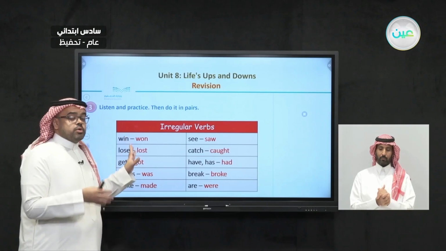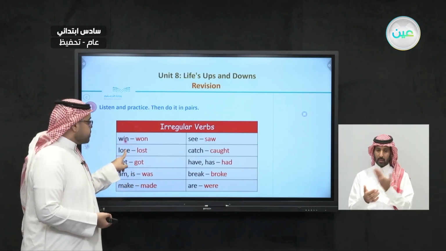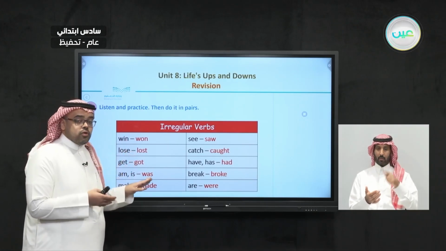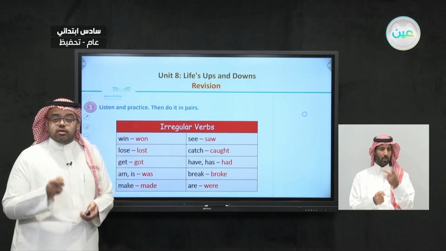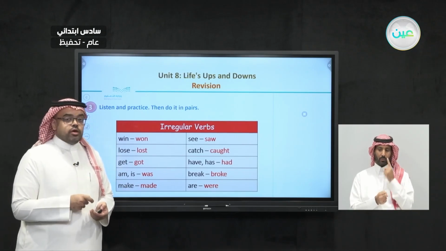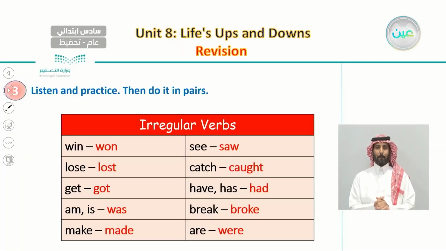So now, you and I are going to read the present or regular form, and we will see how the irregular verb should be written. So, the table of irregular verbs.